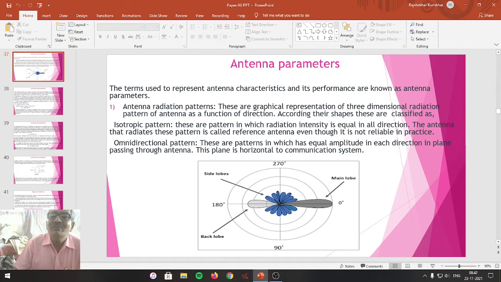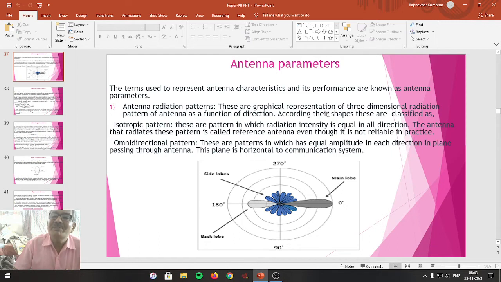Antenna radiation patterns are a geographical representation of the three-dimensional radiation pattern of antenna as a function of direction. Means they are a geographical representation of three-dimensional radiations emitted by the antenna as a function of direction.